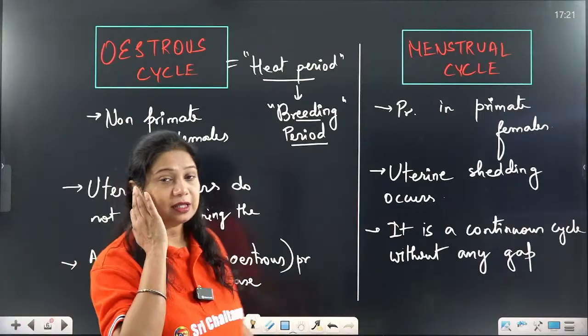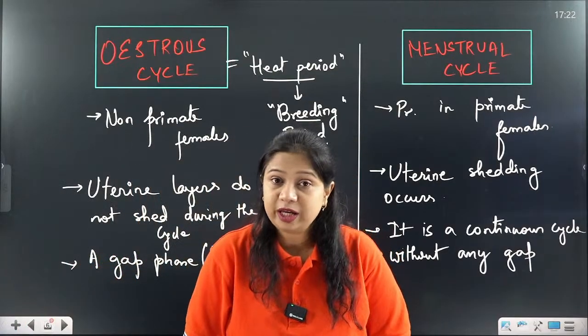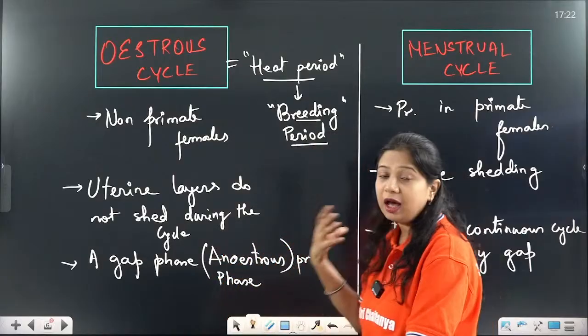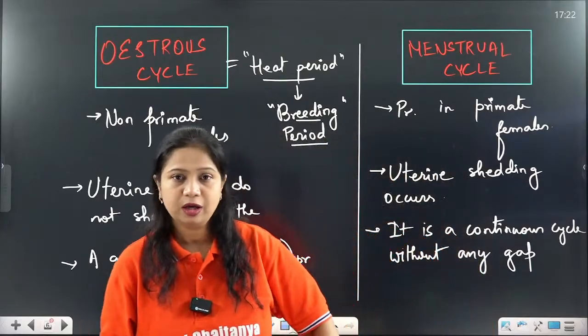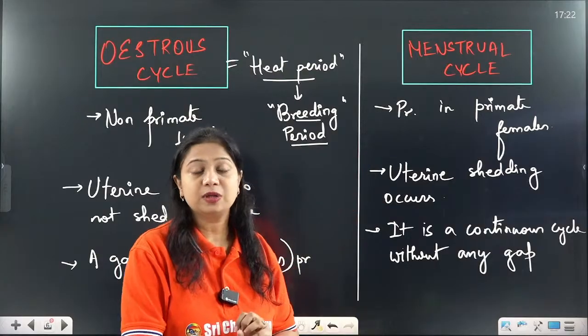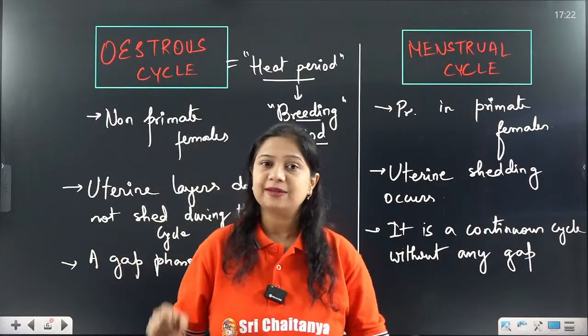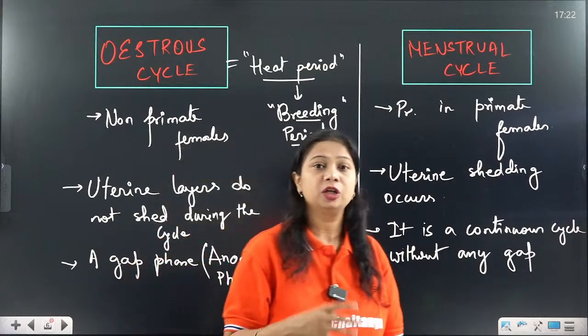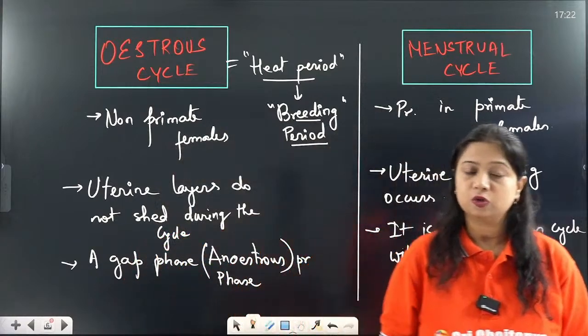In case of the estrous cycle, the female non-primate organism will be in the heat period because of the high body heat due to the hormone. And in case of the menstrual cycle, throughout the cycle, the level of the hormone changes, as a result of which the body temperature also changes.